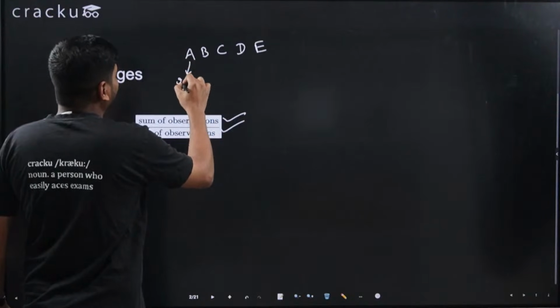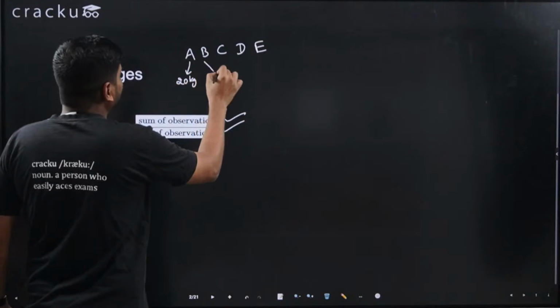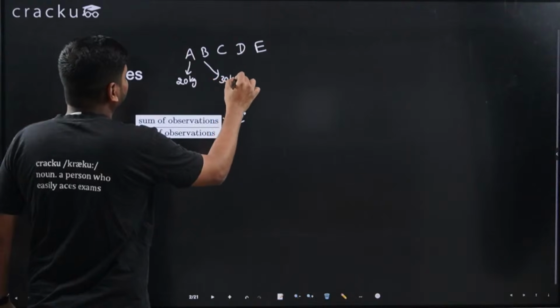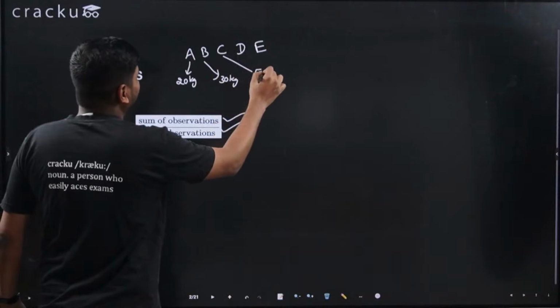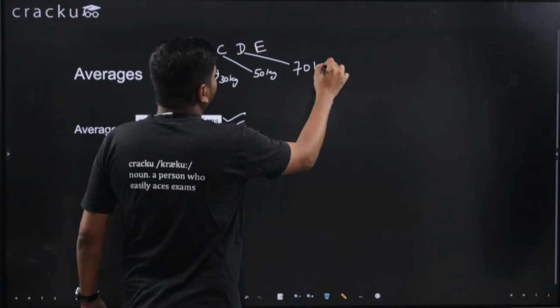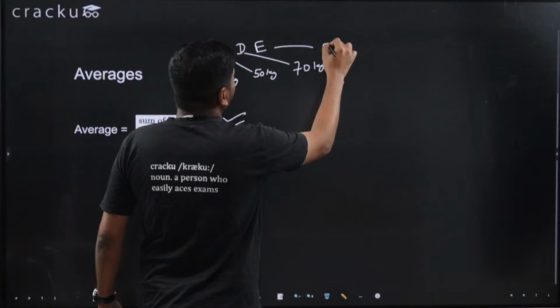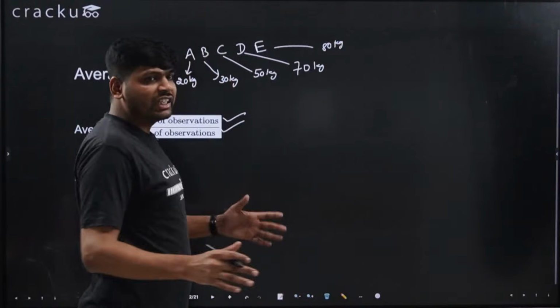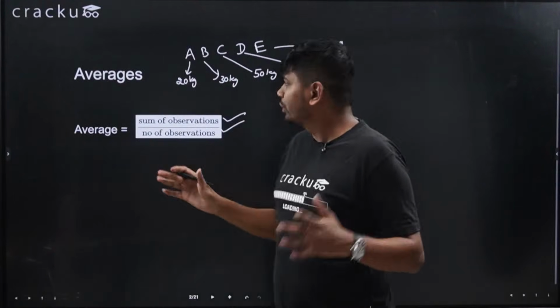A is 20 kg, B is 30 kg, C is 50 kg, D is 70 kg and E is 80 kg. So what is the average weight of all the 5 people?